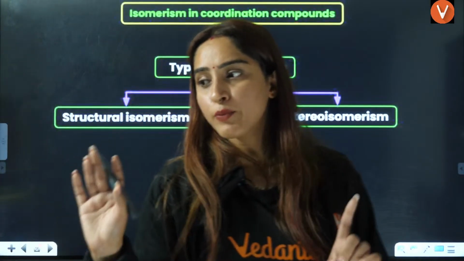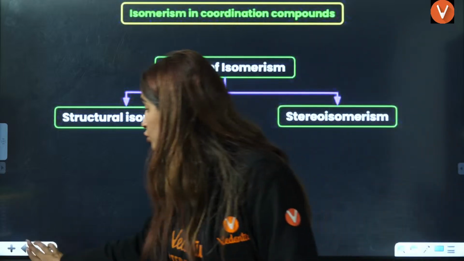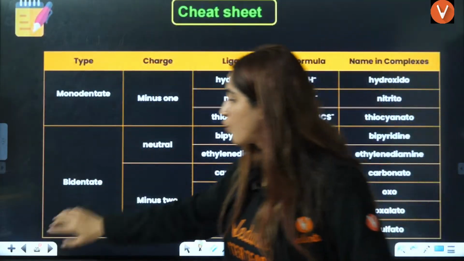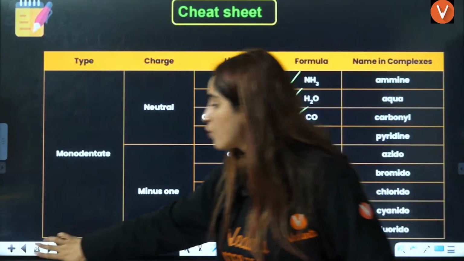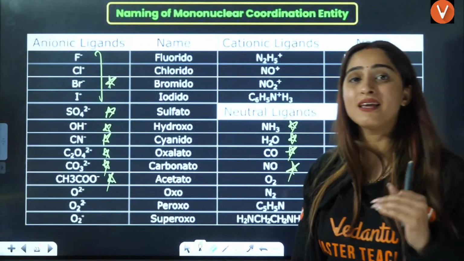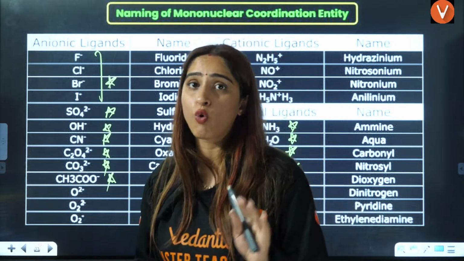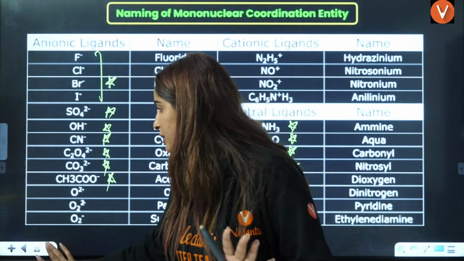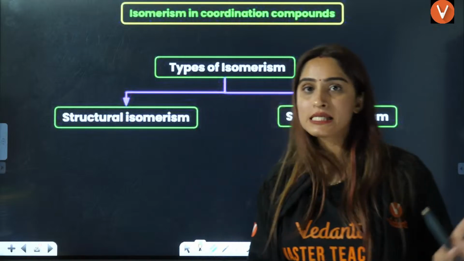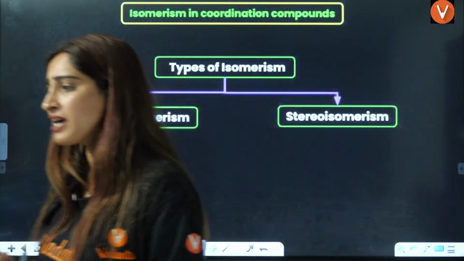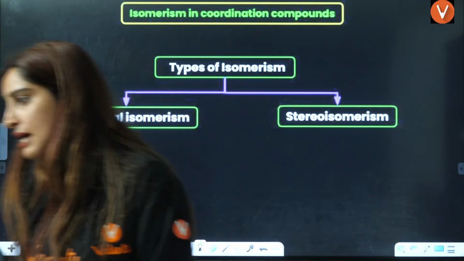Okay, so I will provide you with the PDF. Go through this particular table. Go through this particular table. Go through this particular table. These 3 tables should be on your fingertips if you actually want to score well in coordination compounds, right? Okay. Understood? Is that clear? Now we are just left with very few things, right?